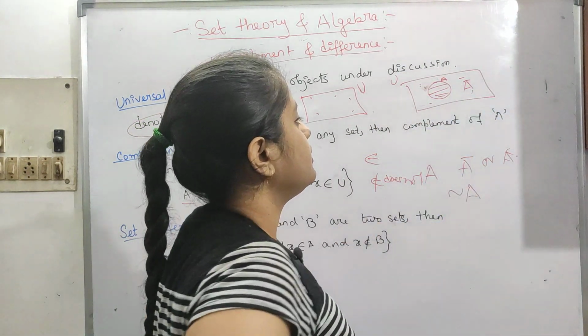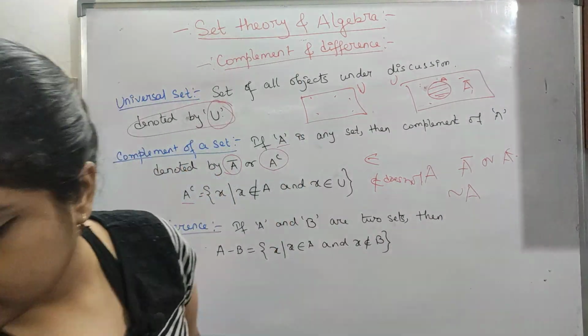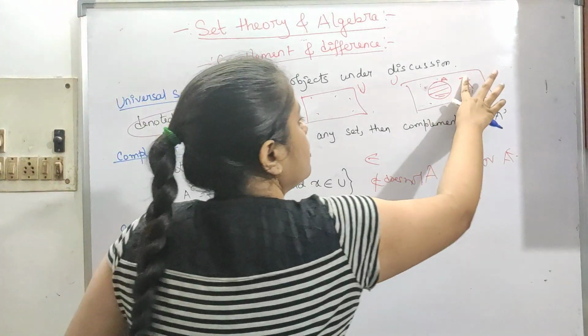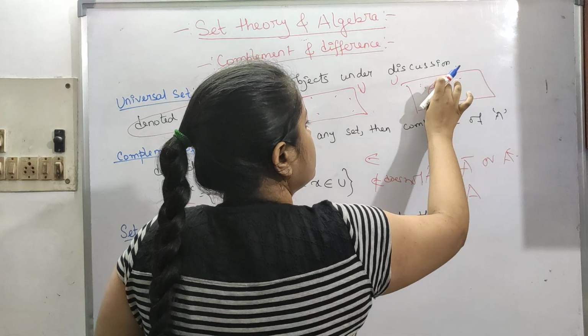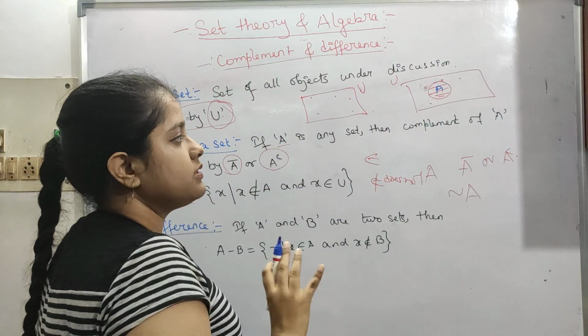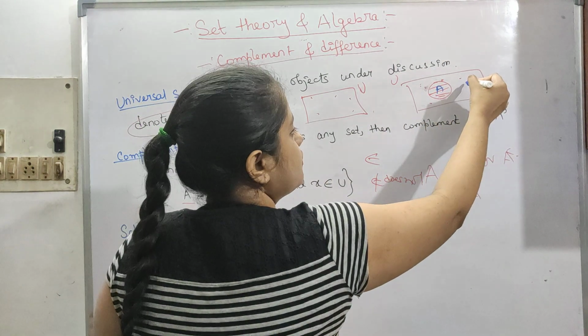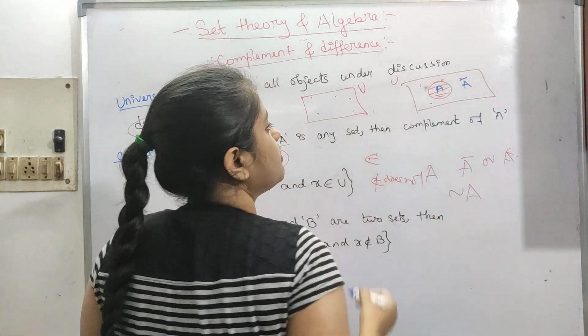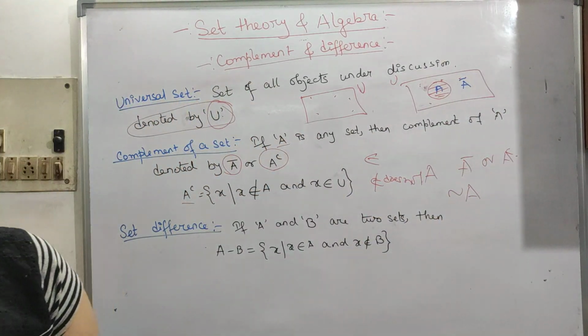Let me write it in another color. This part is our A, and everything present in the universe apart from A is our A complement, like this. I hope this is understandable.